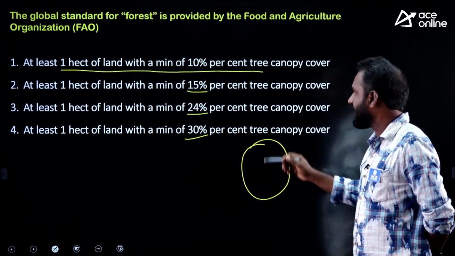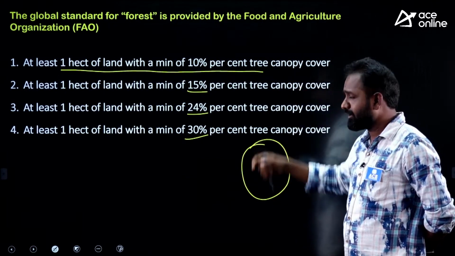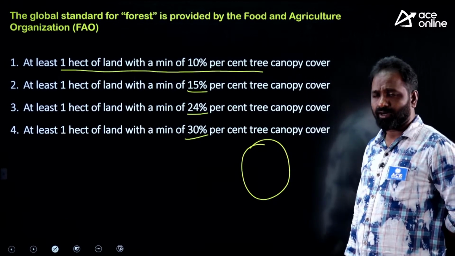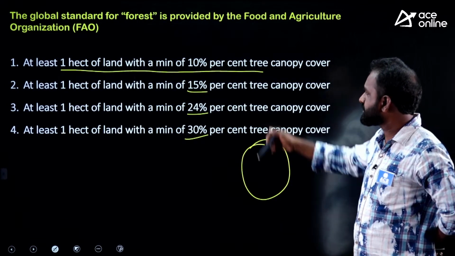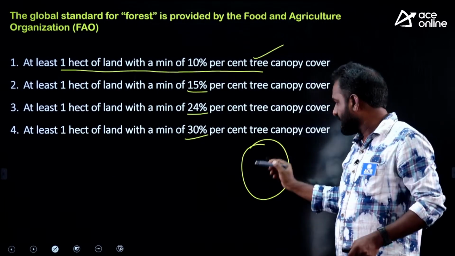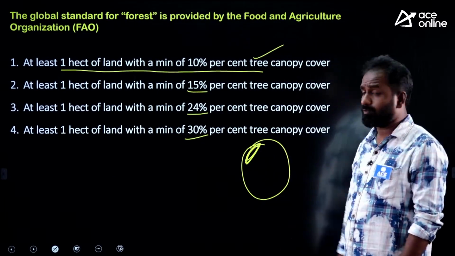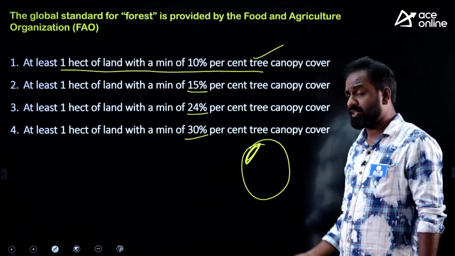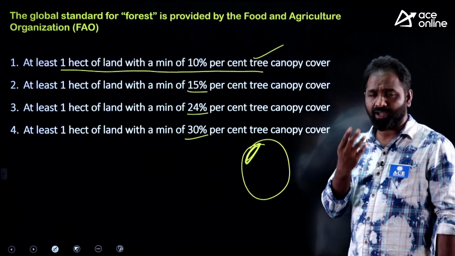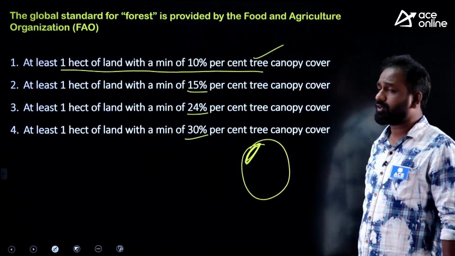The answer is 10%. In 1 hectare of land, if 10% tree cover is there, you can call that area a forest area. Not according to me or you, but according to this Food and Agriculture Organization.